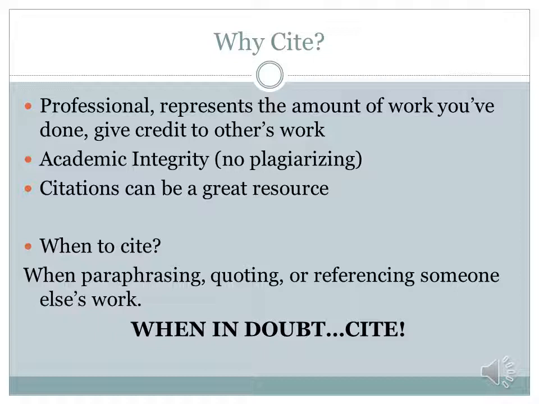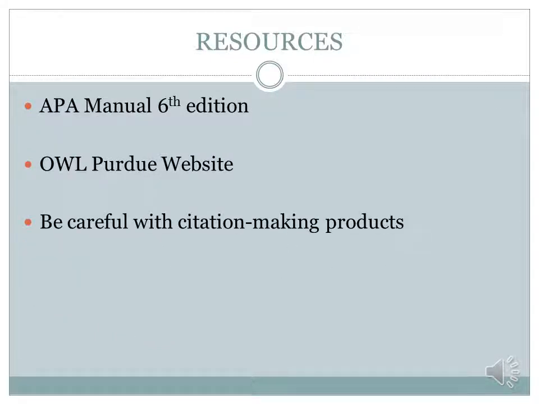When to cite? You should be citing when you're paraphrasing, quoting, or referencing someone else's work. When in doubt, cite. The resources that you should be using for citations are the APA manual in the 6th edition. The OWL Purdue website is also extremely helpful.